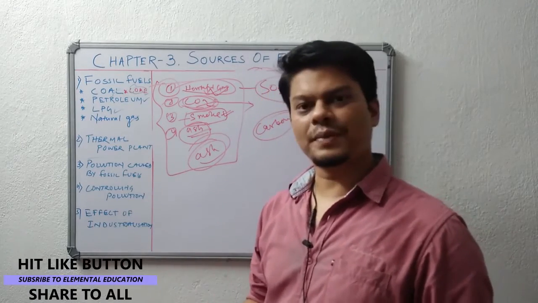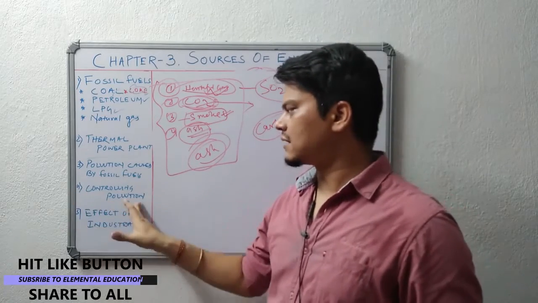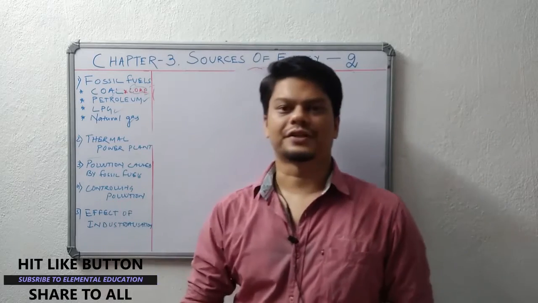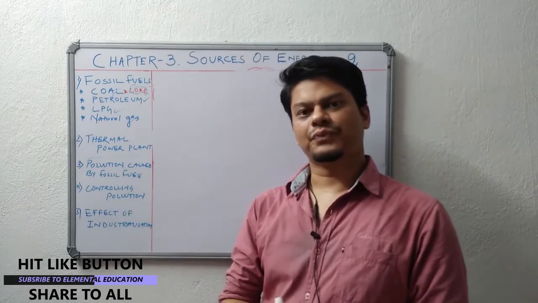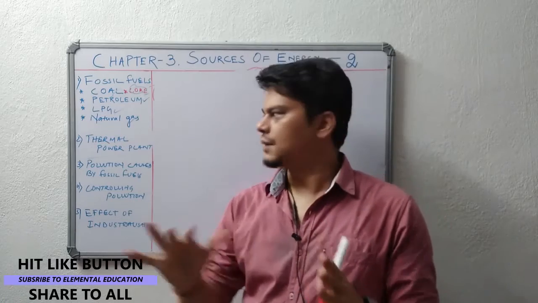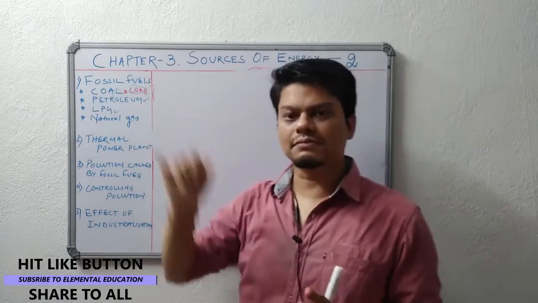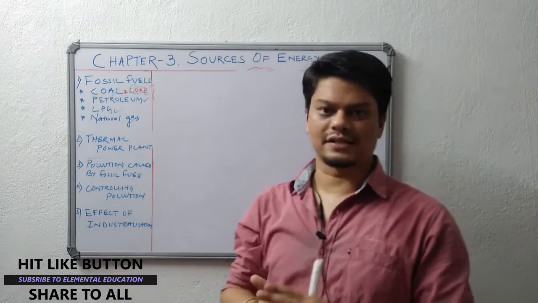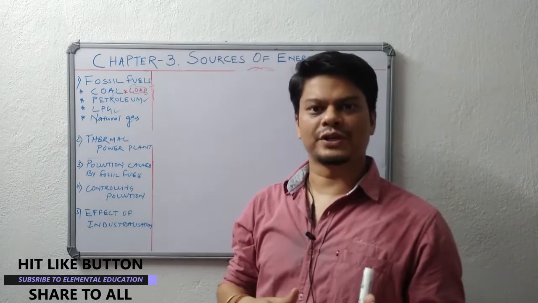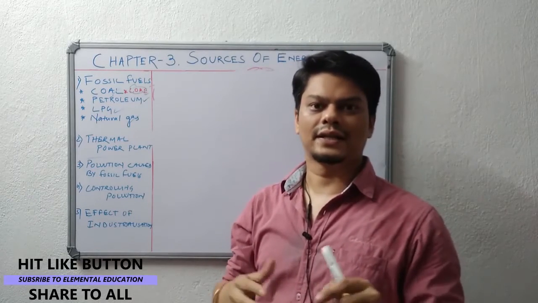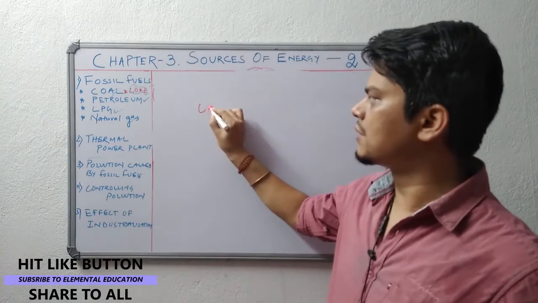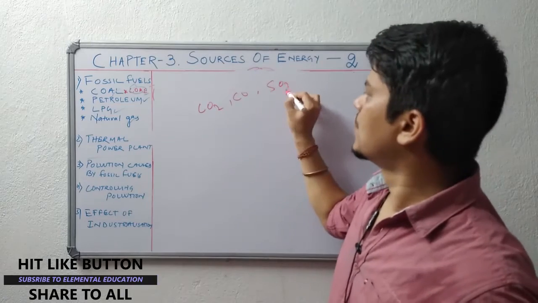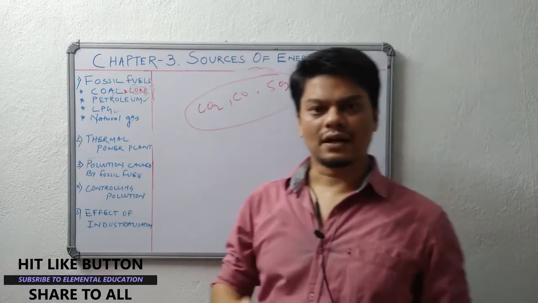So our next topic for discussion is controlling pollution. How can we control pollution? We know that the derivatives of petroleum are petrol and diesel. We are using them as fuel in our vehicles. Those cause pollution due to the smoke released, and the hydrocarbons burn to give CO2, carbon monoxide, and since sulfur is also present, SO2. So how can we control these gases?